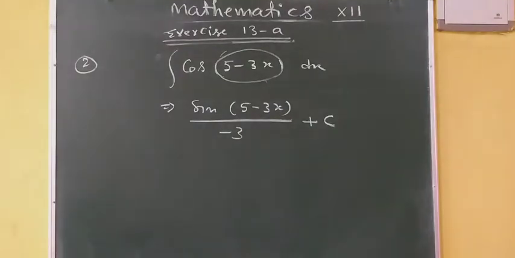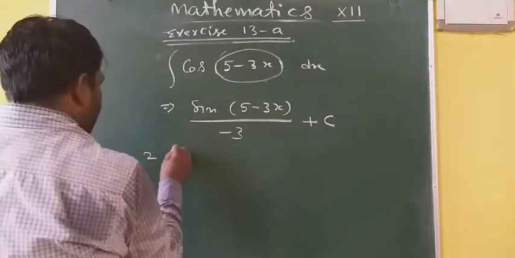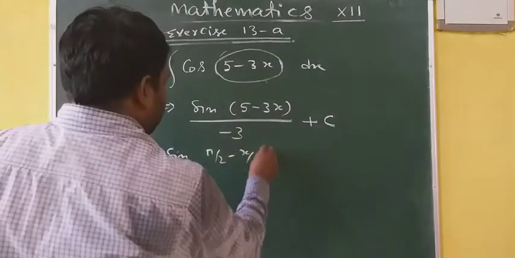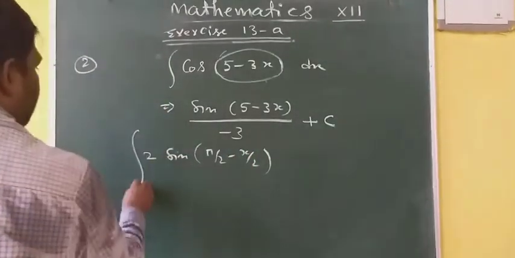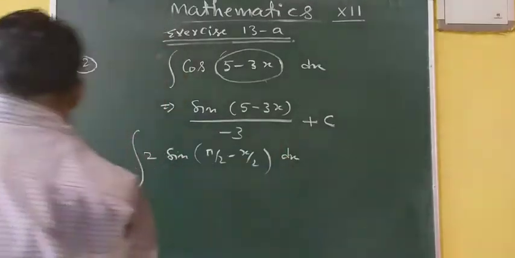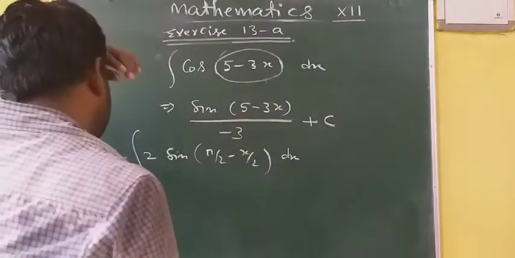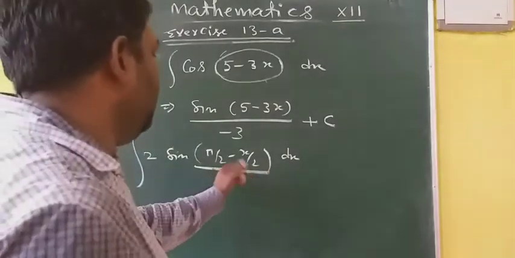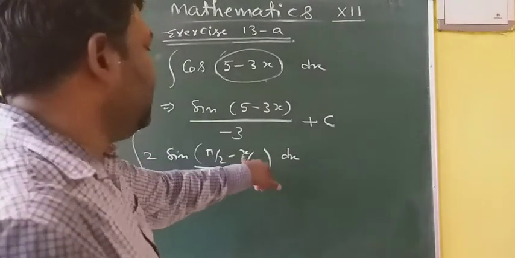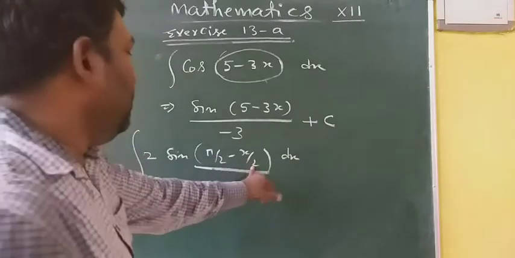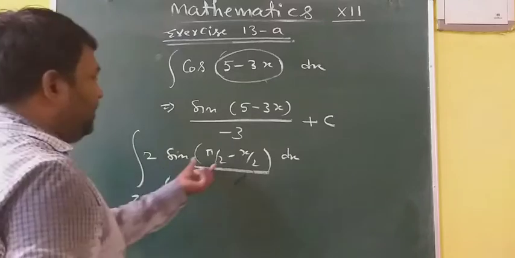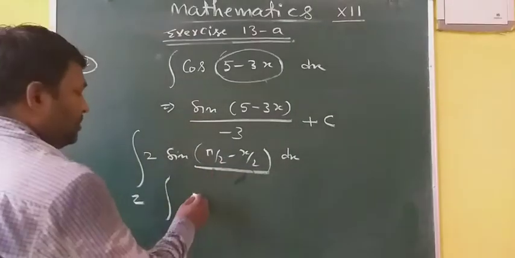Now second part, 2 sin pi by 2 minus x by 2, integration of it. So how will you do? Again, you can take this as x or not. Of course, since its differentiation is minus 1 by 2. Or you can first apply the formula: sin 90 minus theta is cos theta.